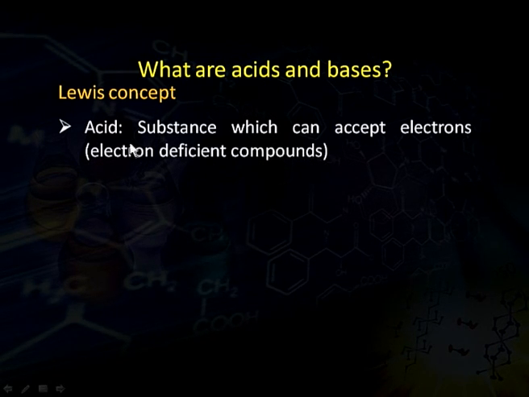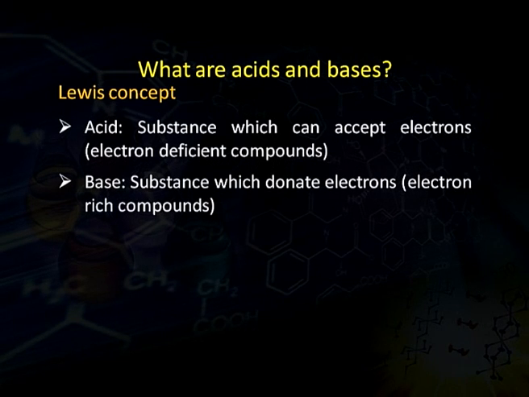According to the Lewis concept, an acid is a substance which can accept electrons, and who will accept electrons? Only those compounds which are electron deficient, because having a deficiency of electrons, they can easily take up electrons and hence behave as acids. A base is a substance which donates electrons. These can donate electrons because they have extra electrons, that means they are electron rich compounds.